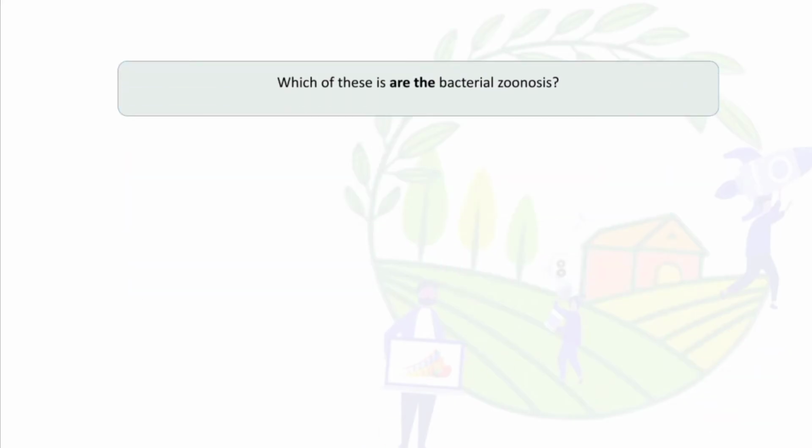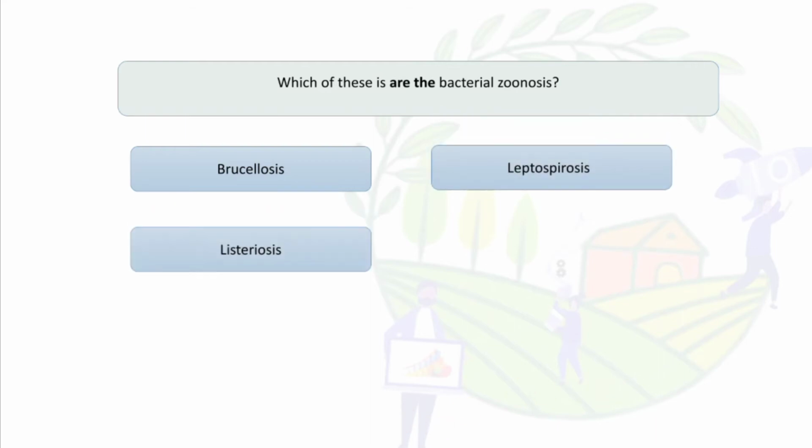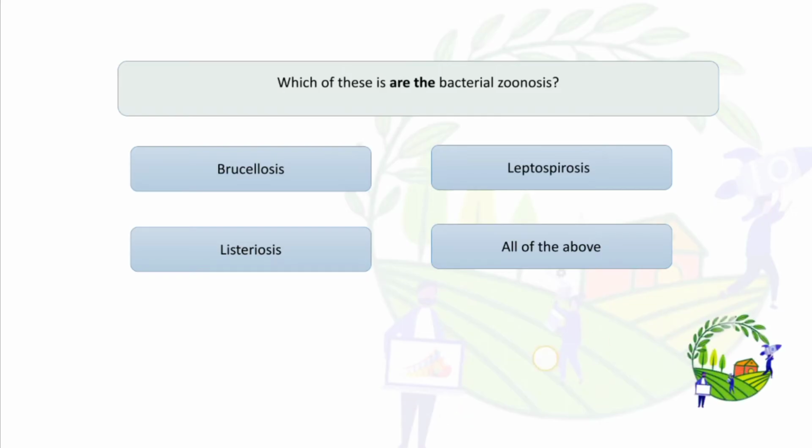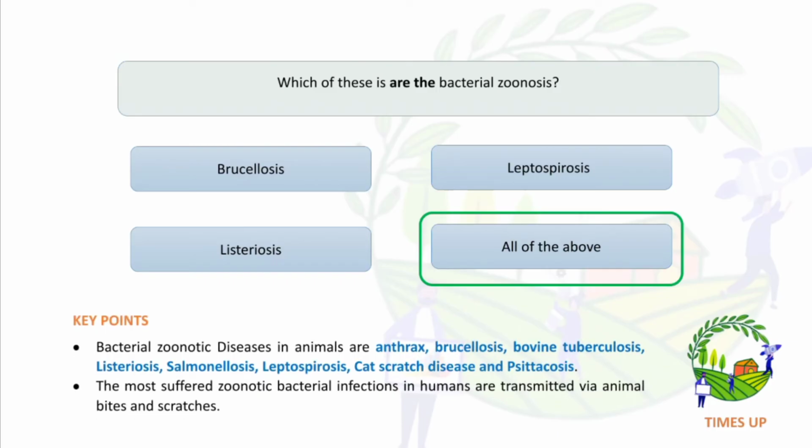Which of these are the bacterial zoonosis? Brucellosis, leptospirosis, listeriosis, all of the above. The answer is all of the above. So bacterial zoonotic diseases in animals are anthrax, brucellosis, bovine tuberculosis, listeriosis, salmonellosis, leptospirosis, cat-scratch disease, and psittacosis. The most common zoonotic bacterial infections in humans are transmitted via animal bites and scratches.